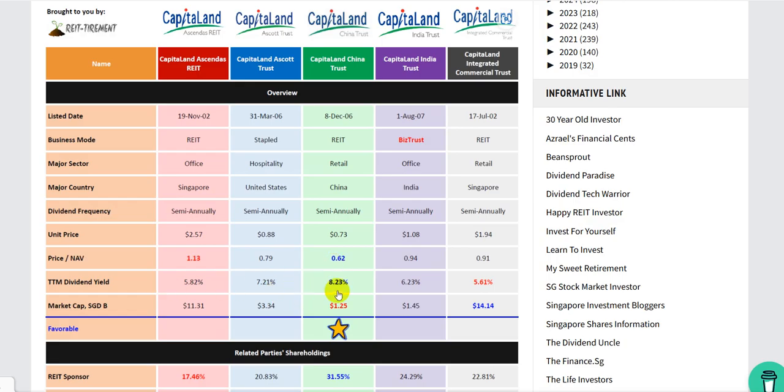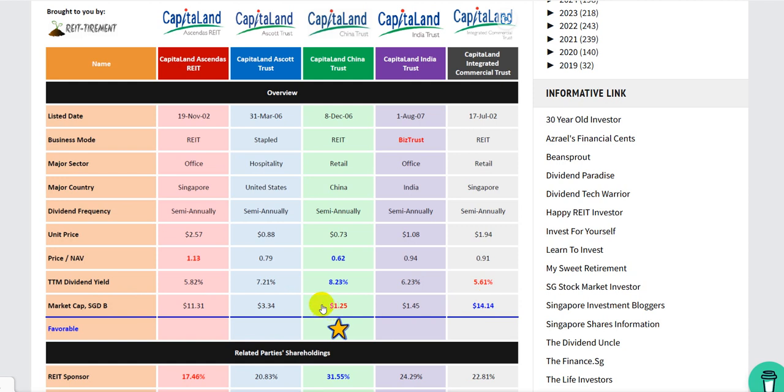Dividend yield wise, the highest is again CapitaLand China Trust, at 8.23%. This trailing 12-month dividend yield looks at the past 12 months, so it doesn't tell us what the yield is moving forward. Moving forward, we have to anticipate, because the data is not out yet. The lowest is CICT at 5.61%. Market cap wise, CICT is the biggest.